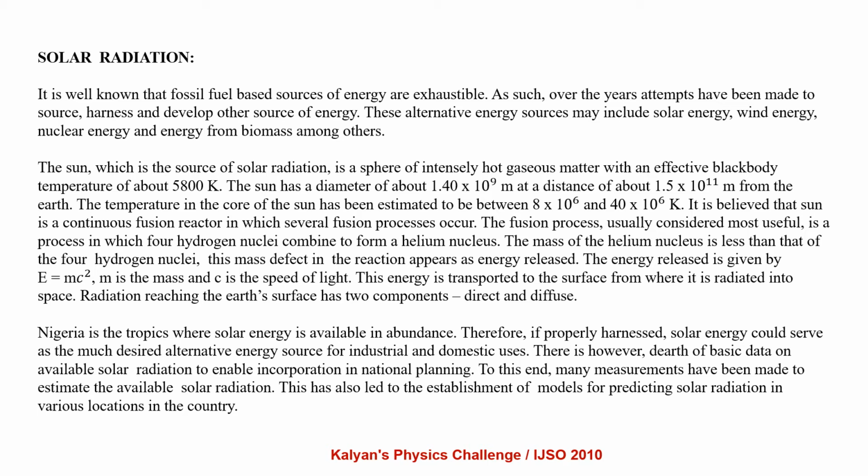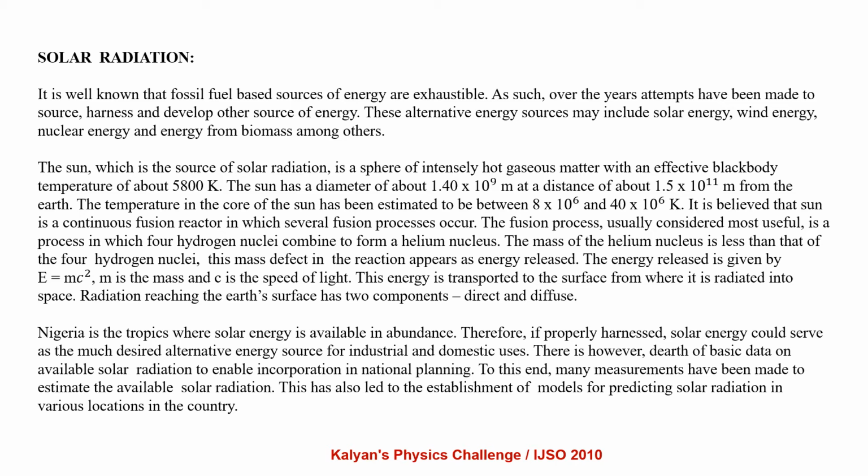The sun has a diameter of about 1.4 × 10^9 meter at a distance of about 1.5 × 10^11 meter from the earth. The temperature in the core of the sun has been estimated to be between 8 × 10^6 and 40 × 10^6 Kelvin. It is believed that the sun is a continuous fusion reactor in which several fusion processes occur. The fusion process usually considered most useful is a process in which 4 hydrogen nuclei combine to form a helium nucleus. The mass of the helium nucleus is less than that of the 4 hydrogen nuclei.